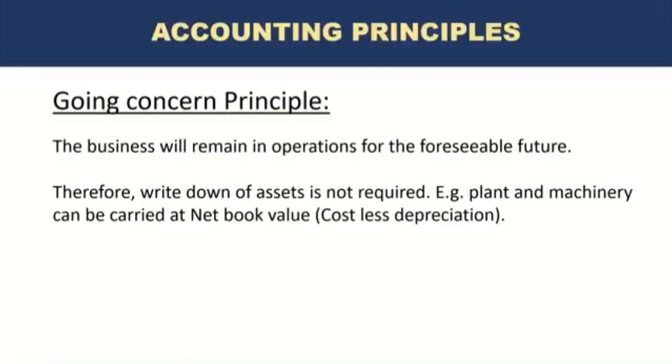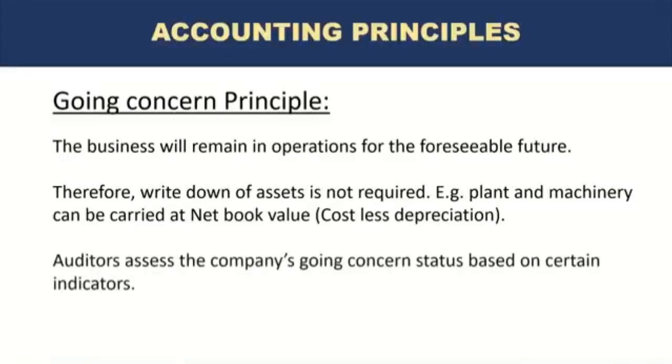So unless there is a clear intention of management to sell the business or discontinue the business, the going concern assumption principle applies, which means that the carrying value of the assets, which is their original cost less depreciation, is still valid and can be kept in the books. This is an important principle, and you will notice that external auditors, when they audit the financial statements of a company, also assess the company's going concern status. They have to do that, and they have certain criteria or indicators which help them decide that the company can prepare their financial statements with the going concern assumption.